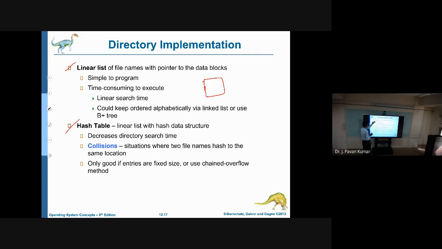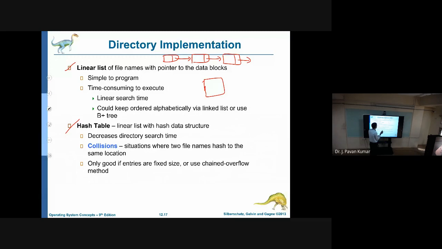Linear list, I think you know what is meant by linear list. A linear list is nothing but one node with a link, then again another node, and again a link to the next node. Like this we have a list. This is nothing but a linear list. Now we can implement a directory by using this linear list.